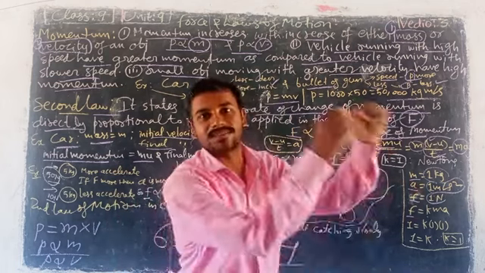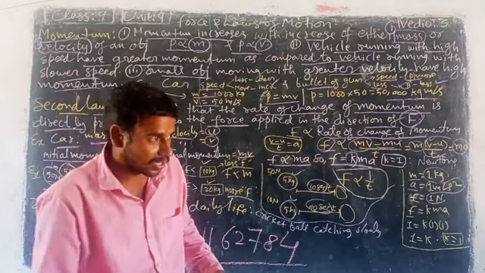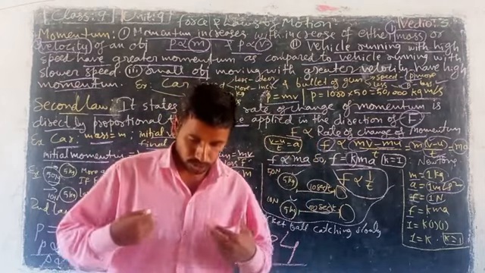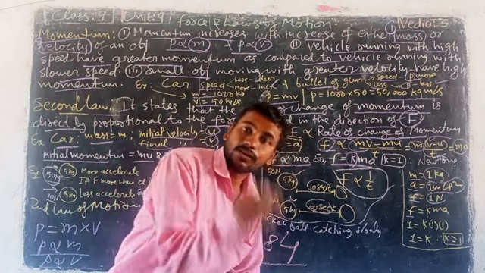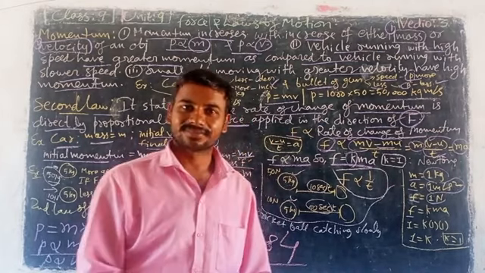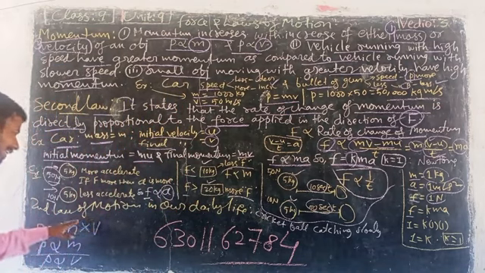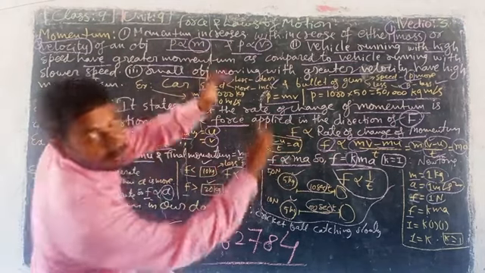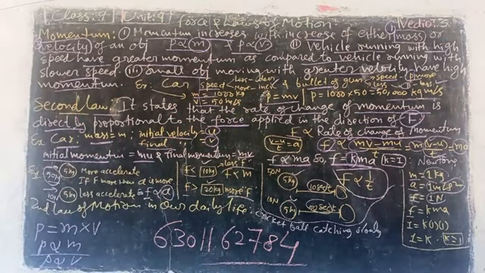When you are doing a high jump, not a wrong jump or long jump, a high jump, you are supposed to jump from your legs. When you are jumping, you should use force upon your body to pick up speed, and at the falling time the speed should not be high, so you can land slowly. So in our daily life we use the second law of motion. For example, when catching a cricket ball and when high jumping, our body should be in a proper way. Thank you. We will speak about the third law neatly next day.